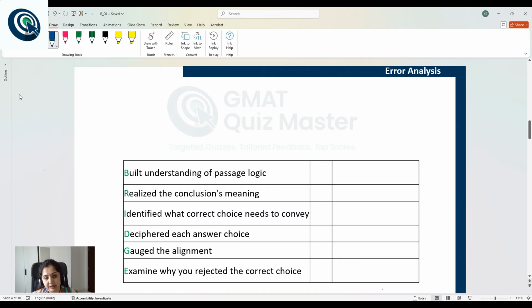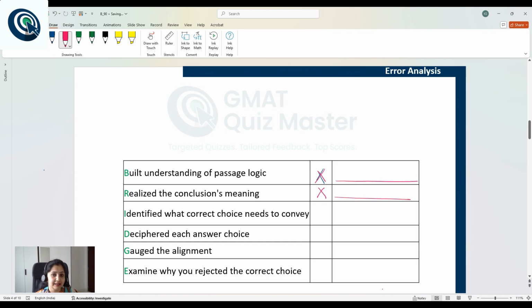Now that we have understood the passage logic and the conclusion, you can evaluate your own understanding of the passage logic and the conclusion. If you think you understood the passage and the conclusion as clearly as we discussed, mark a tick here and a tick here. However, if you think you missed something in the passage understanding, or you did not interpret the conclusion properly, or you missed some information, mark a cross here if it is about the passage, and mark a cross here if it is about the conclusion's meaning. The other important thing is to provide your reason here.